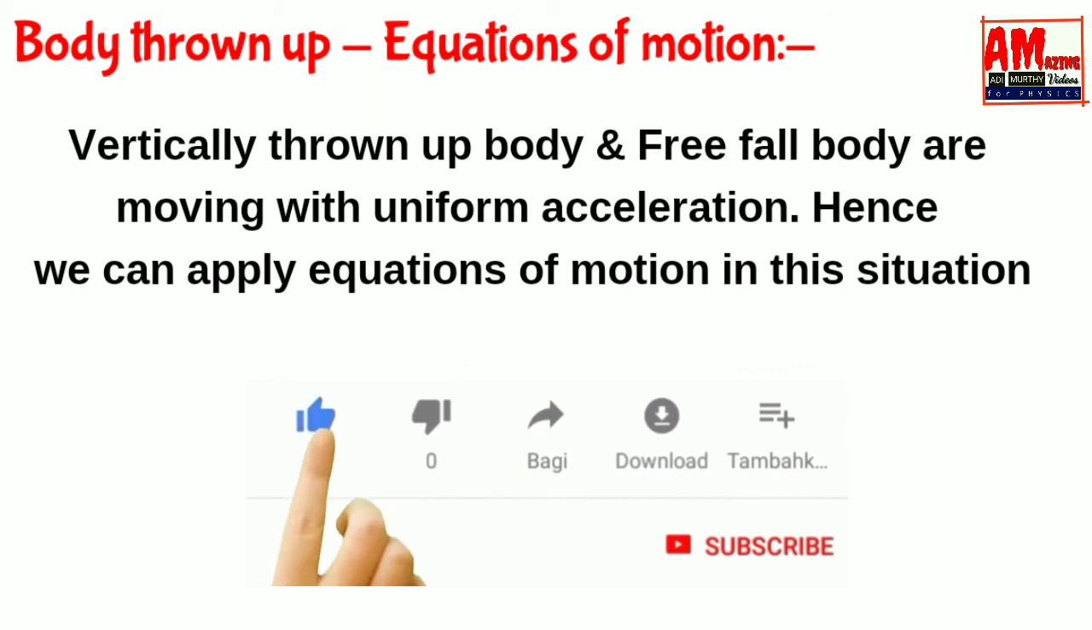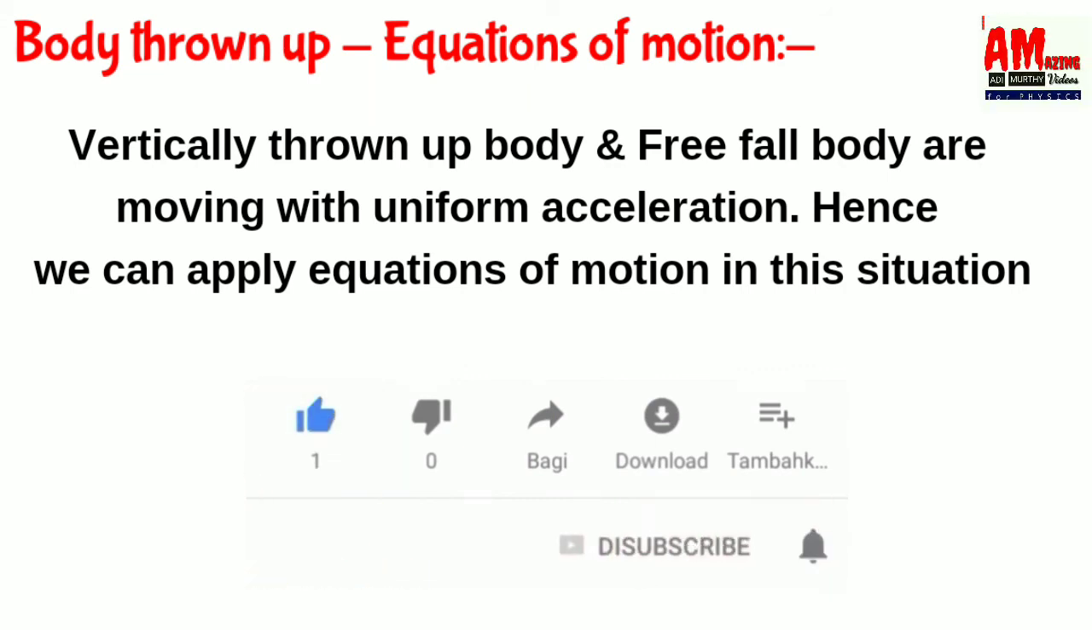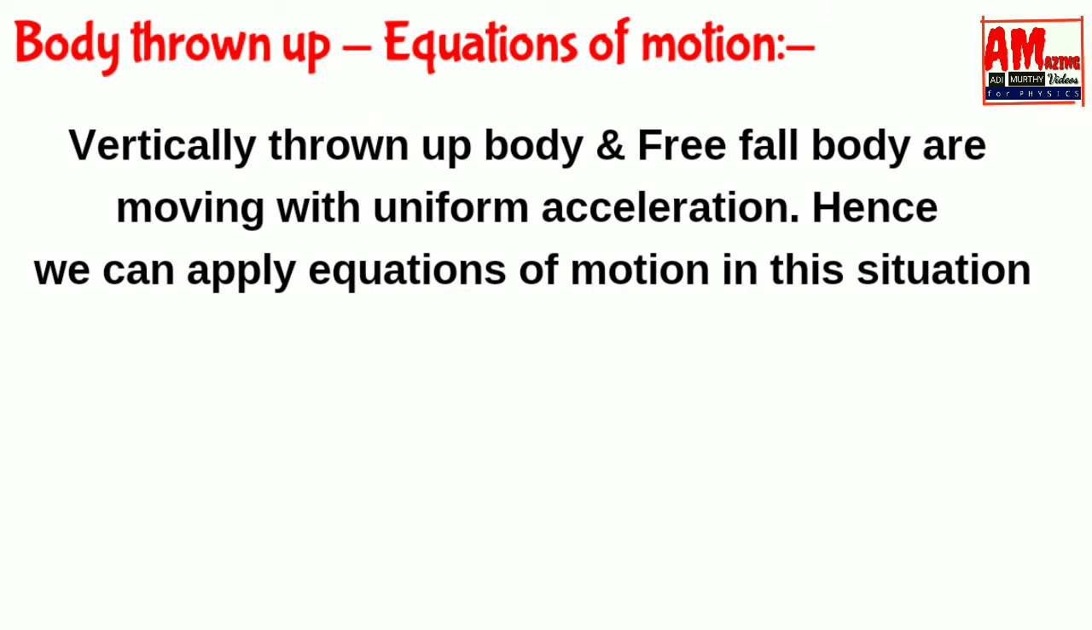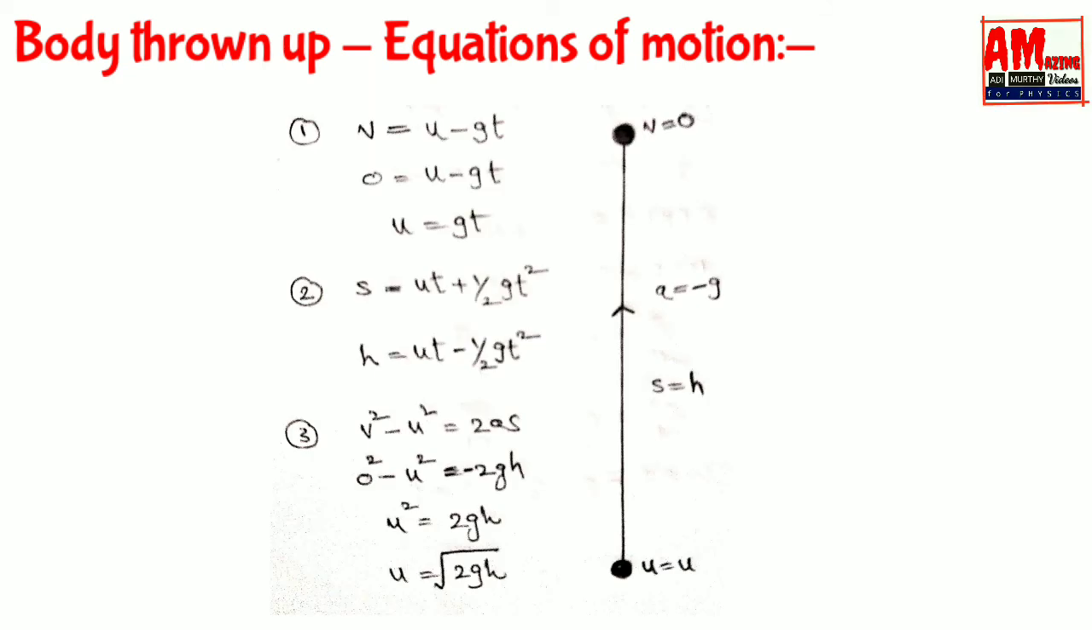Acceleration due to gravity near the earth's surface is constant, that is 9.8. So, a body thrown up vertically and a free falling body move with uniform acceleration. Hence, we can apply equations of motion in these two situations. Let us see equations of motion for a body thrown up.